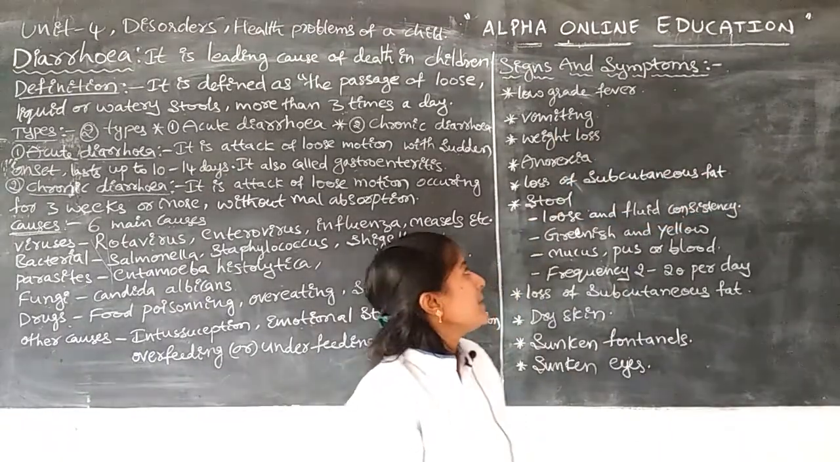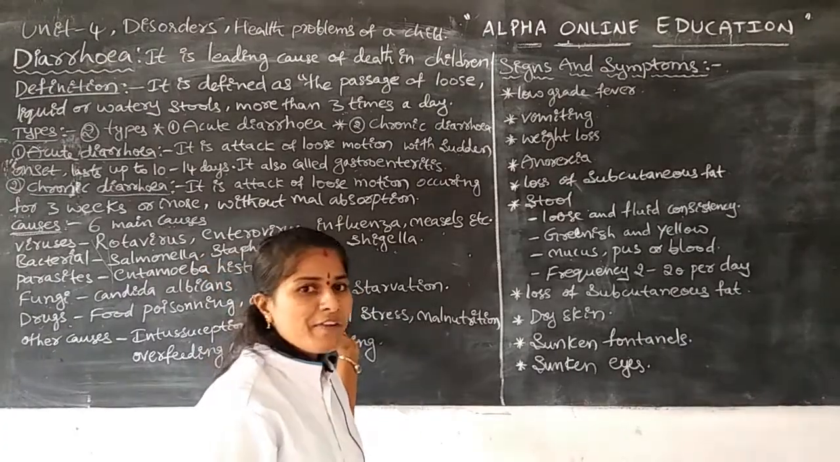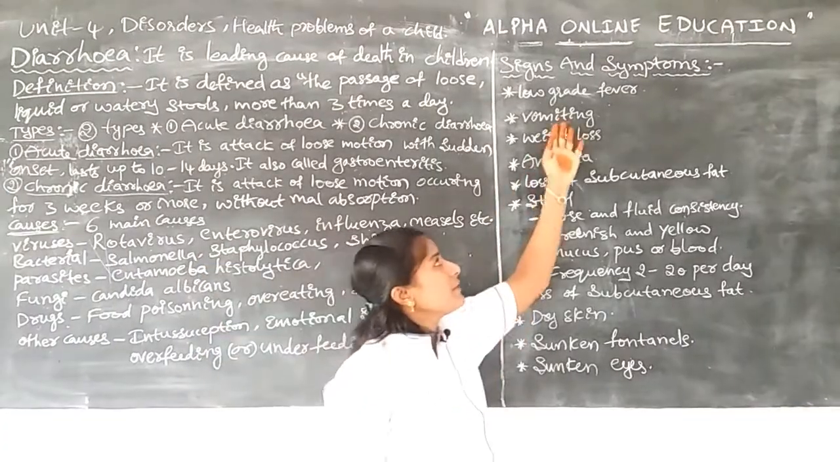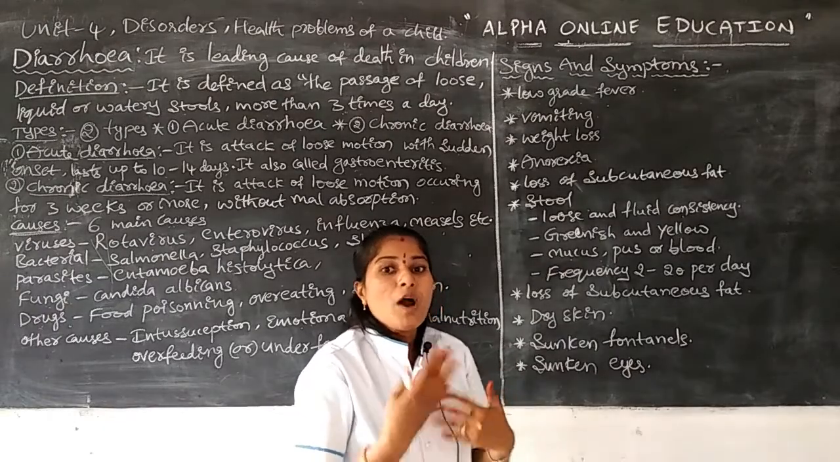Next, another symptom is vomiting. Why does vomiting occur? Due to some bacteria, viruses or fungus, the infant suffers with vomiting. The food is not digested, and the food is vomited.